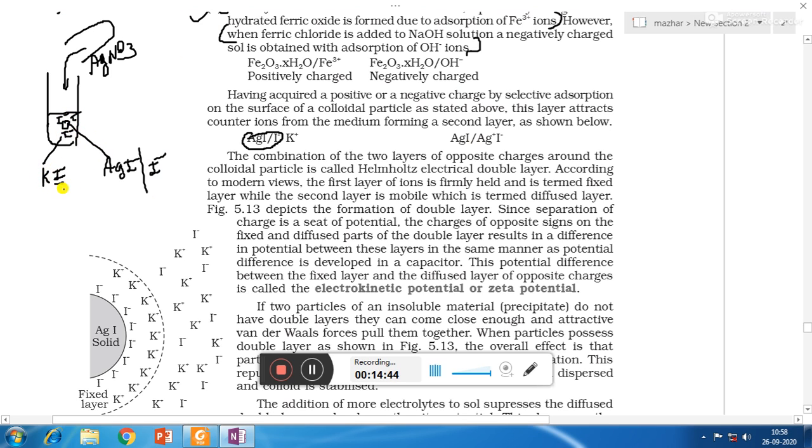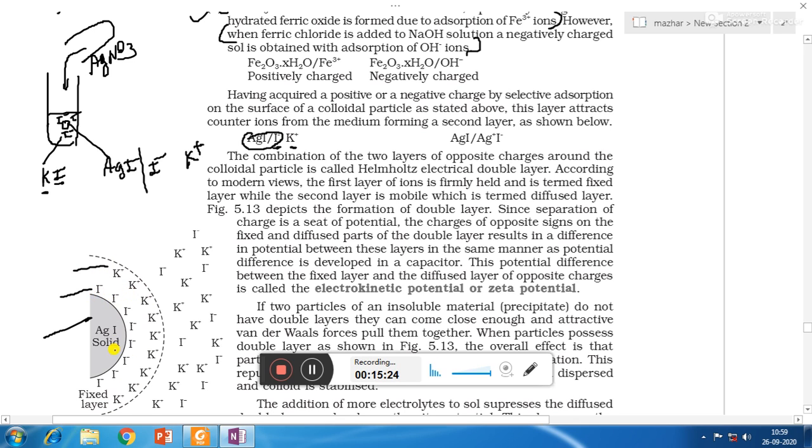But here we will see that after forming the first layer with I minus, second layer will be formed with K plus. So here you can see in this figure that AgI is the colloidal particle on which I minus is forming first layer, and thereafter K plus from the electrolyte or the dispersion medium forms second layer.